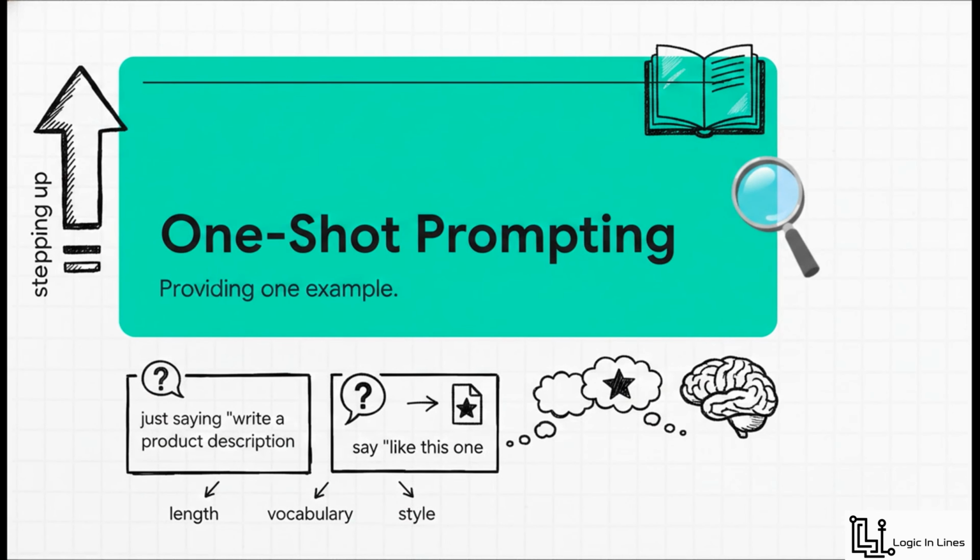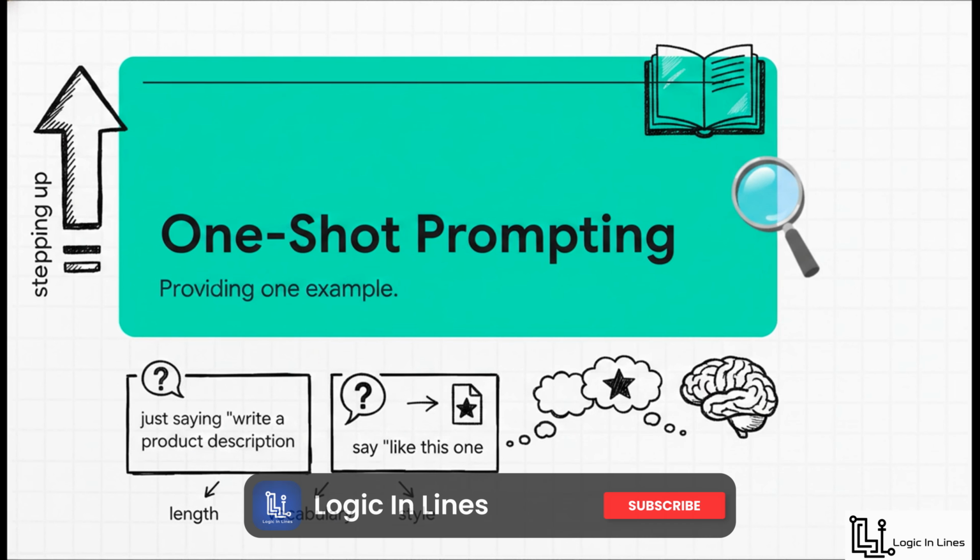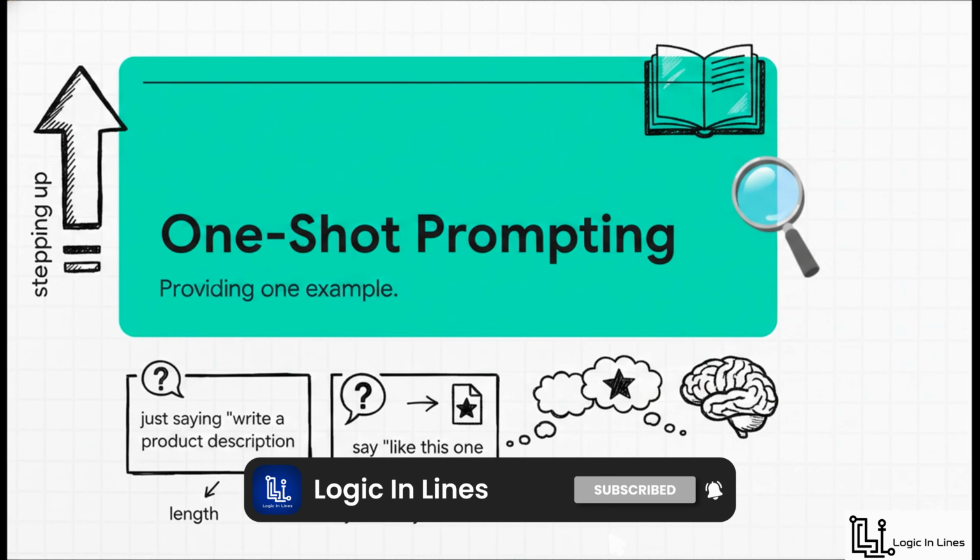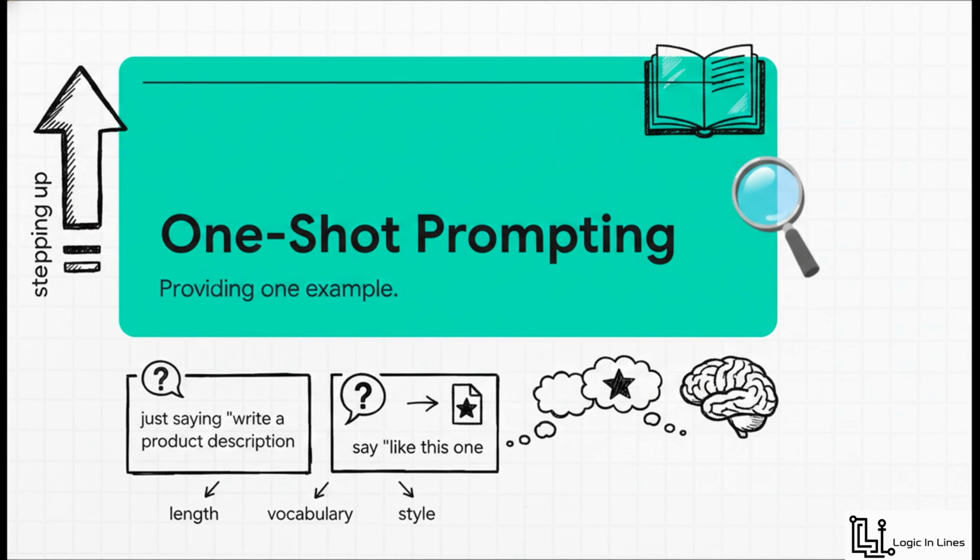So to fix that guessing game, we need to start treating the AI like a contractor who needs to see a portfolio. By stepping up to one-shot prompting, we give the AI exactly one example. This instantly sets a much clearer benchmark for tone and format. Instead of just saying, write a product description, you say, write a product description exactly like this one, and you paste in a previous success. Right away, the AI understands the length, the vocabulary, and the exact style you're aiming for. It's a real game changer.